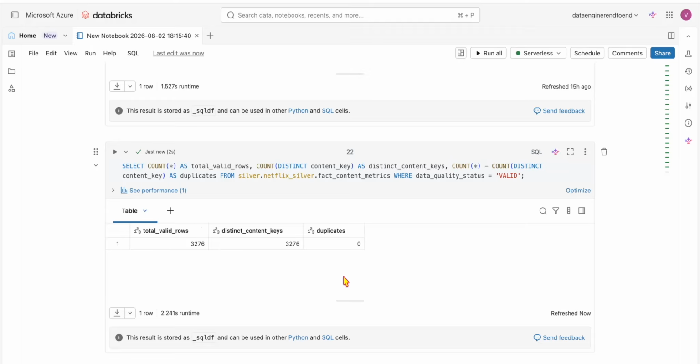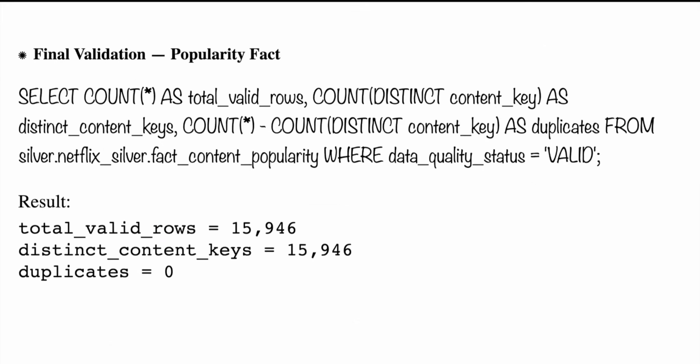The similar way for the performance, the same case. You don't need to check for that one. This is the popularity fact as well. As I said, this is also similar to that. There's no change. See, the duplicate records are completely eliminated now.